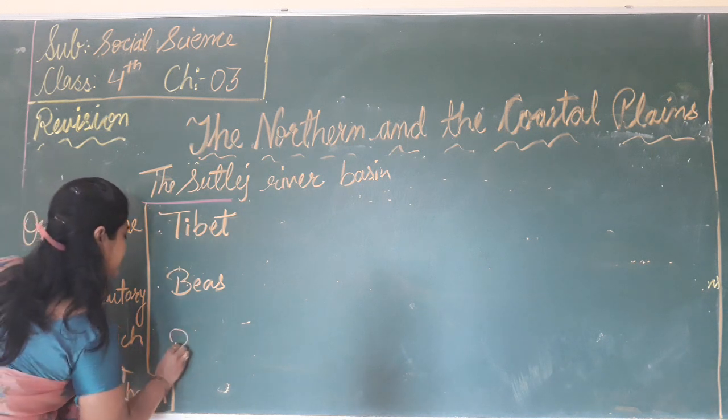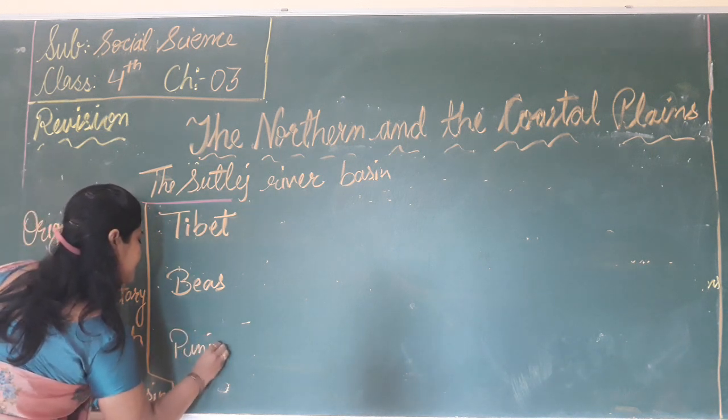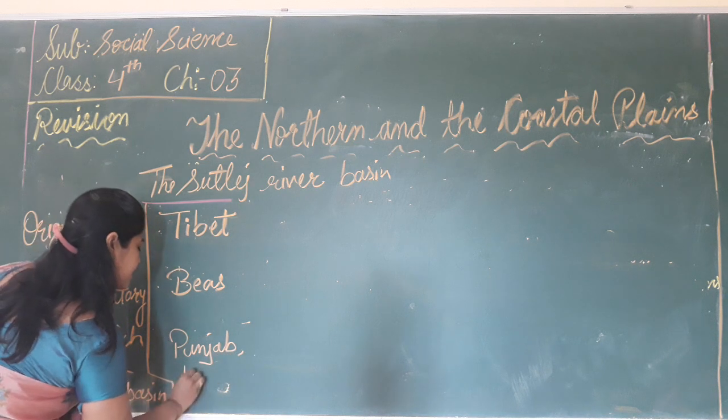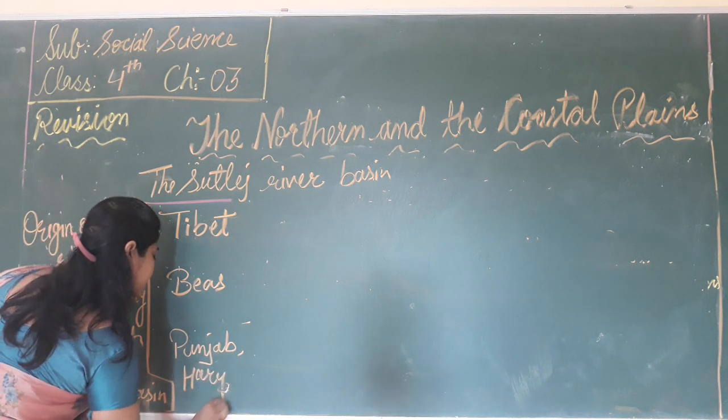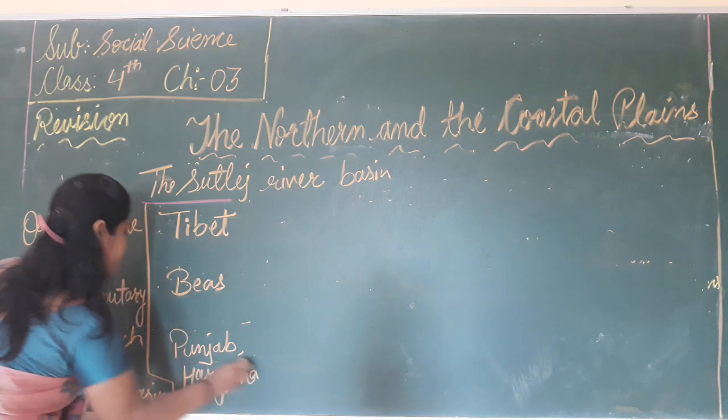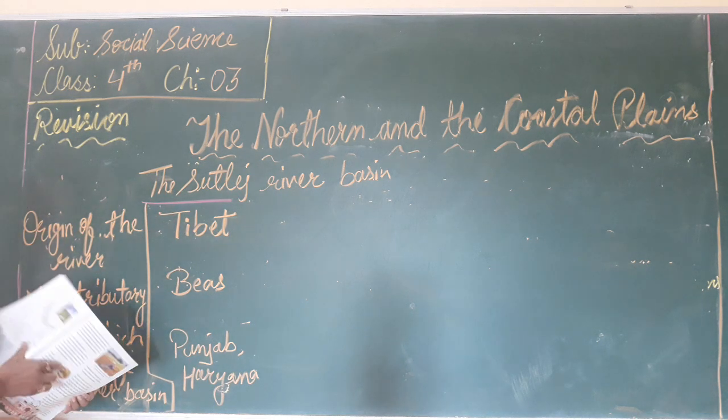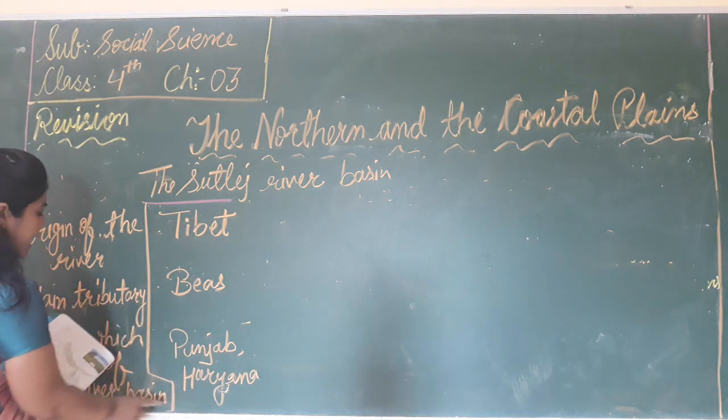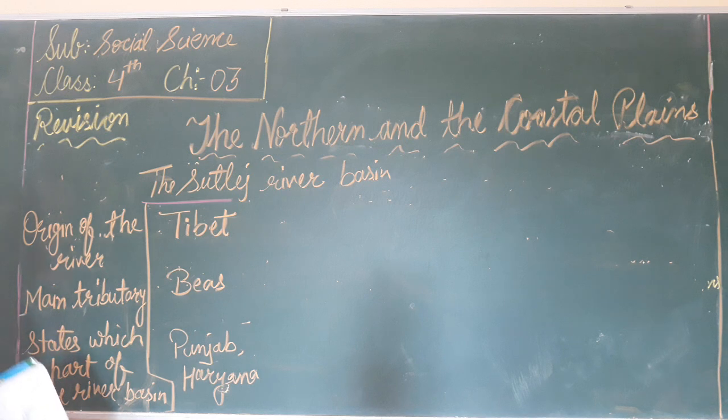That is Punjab and Haryana. Punjab and Haryana are part of this river basin.